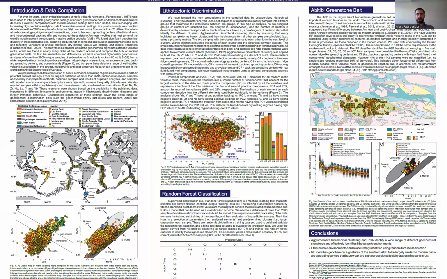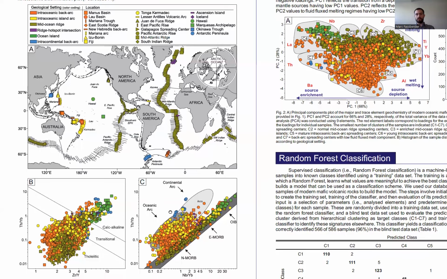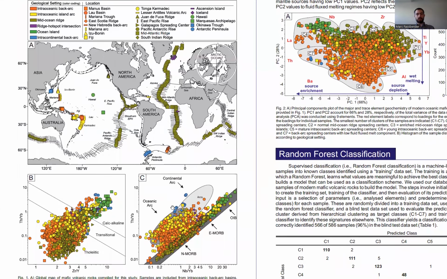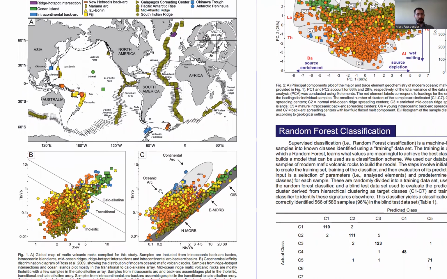First, we created a data compilation of mafic volcanic rocks in submarine environments. This database was then screened for samples that are completely analyzed in titanium, alumina, barium, thorium, zirconium, niobium, lanthanum, yttrium, and ytterbium. We have chosen those elements based on the significance they have in various lithotectonic environments, their usage in geochemical discrimination diagrams, their availability in our dataset, and their mostly immobile behavior.